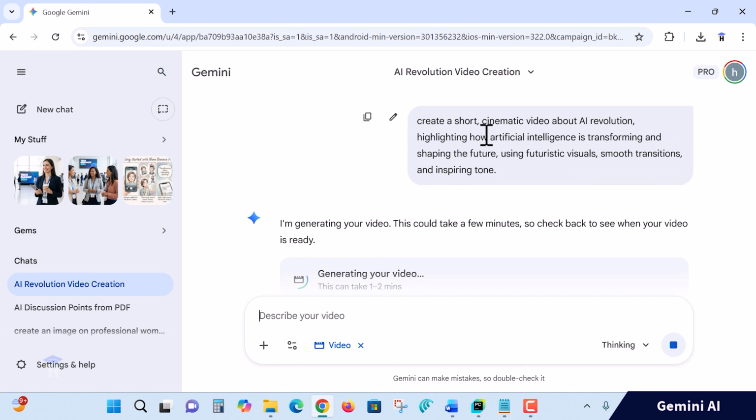So create a short cinematic means the cinematic theme I'm suggesting. If you have any other themes in your mind, you can write them. And about AI revolution, you may also check with other professions, product presentations, much more things are there. Short stories.